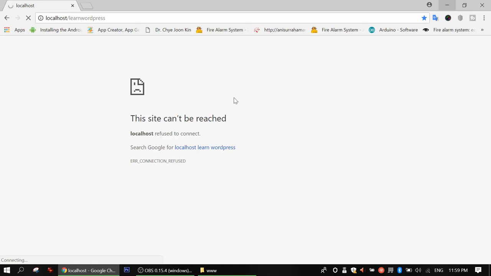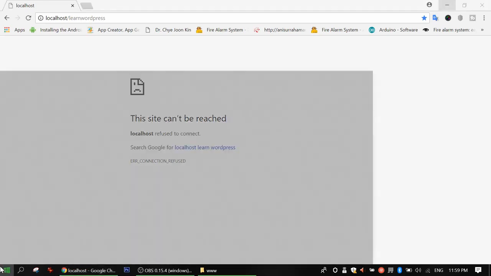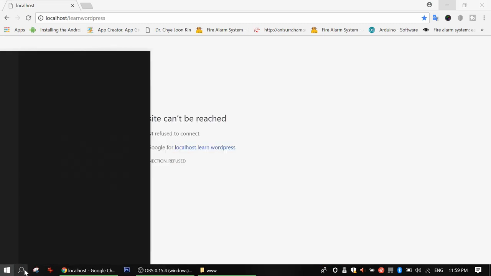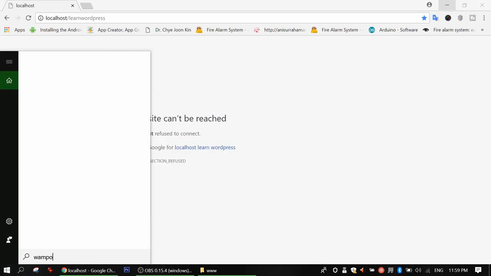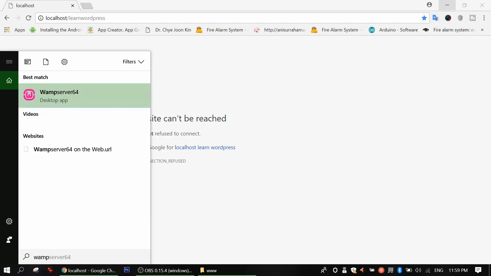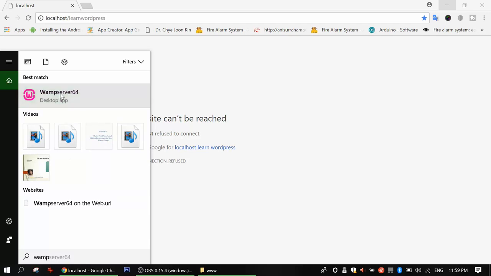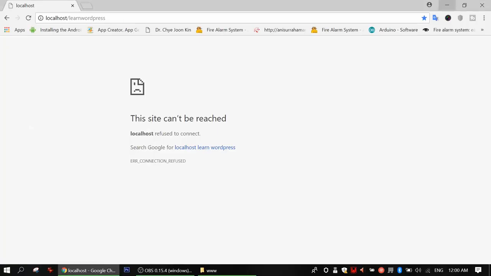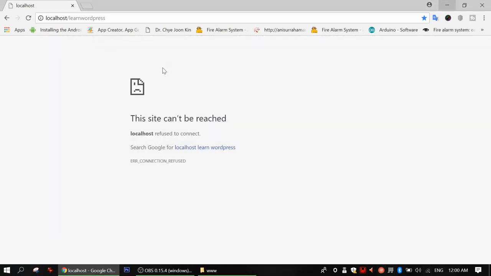So how will you run your server? You have to go here in your Windows and search by writing wamp. When you write wamp, you will see WampServer 64 come up. If you are using 32-bit, it will show WampServer 32-bit. Click it and run as an administrator, giving it access to control your PC as the server. It will make your PC a powerful server. Just click yes, and your server will be ready within a few seconds. This is the process to ready your server.